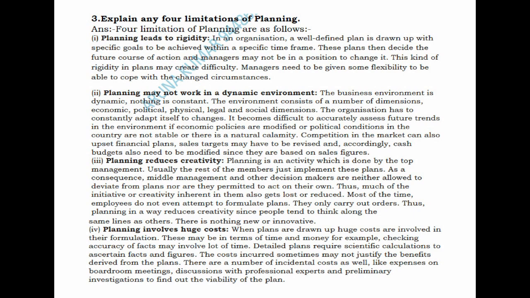So there may be time, there may be money, so huge amount of time or money or effort gets spent under the planning process.